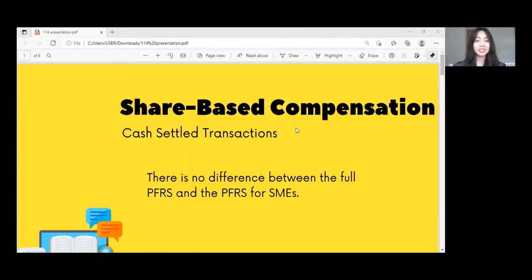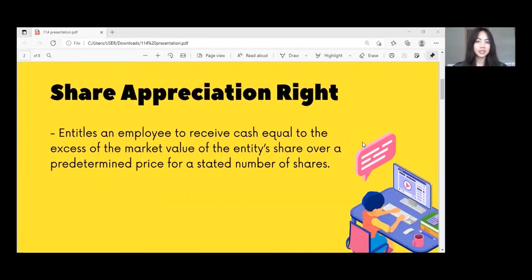Okay, so moving on to share-based compensation under cash-settled transactions. There is no difference between the full PFRS and the PFRS for SMEs. The best example of a cash-settled share-based compensation is the grant of a share appreciation right, which entitles an employee to receive cash equal to the excess of the market value of the entity's share over a predetermined price for a stated number of shares. In other words, a share appreciation right entitles the employee to a cash payment equal to the increase in the price of the given number of shares for a given period.